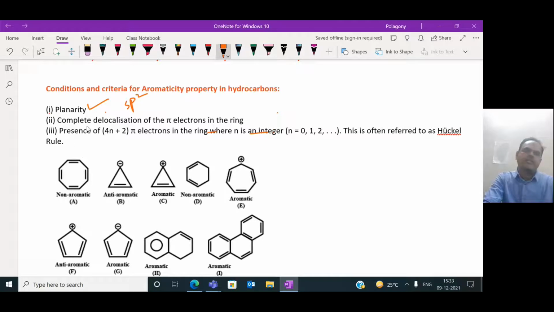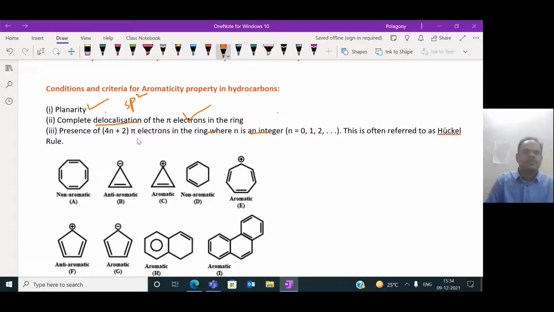The second fundamental characteristic of aromaticity is complete delocalization of pi electrons within the ring. In the cyclic ring structure, pi electrons are present. What is the meaning of delocalization? Delocalization means movement of pi electrons between the carbon atoms, as they are in conjugation, in resonance. This pi bond electron movement within the ring is called delocalization.